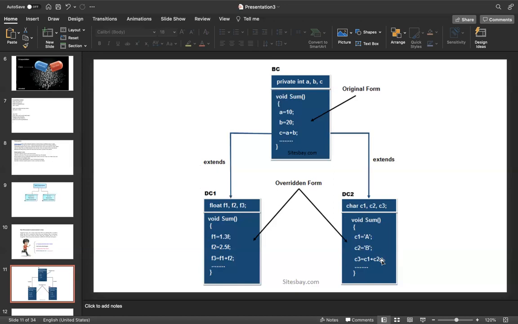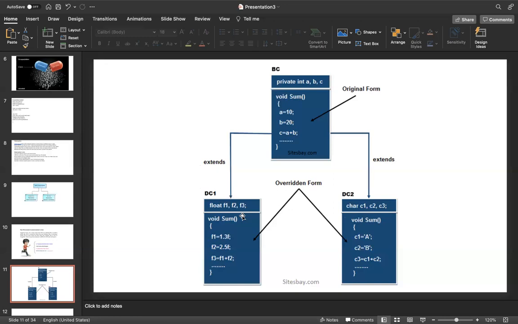According to circumstances, the same object and same method are doing different operations. That is called overriding, late binding, or runtime call. Dynamically, at runtime, according to requirement, it does the operations.